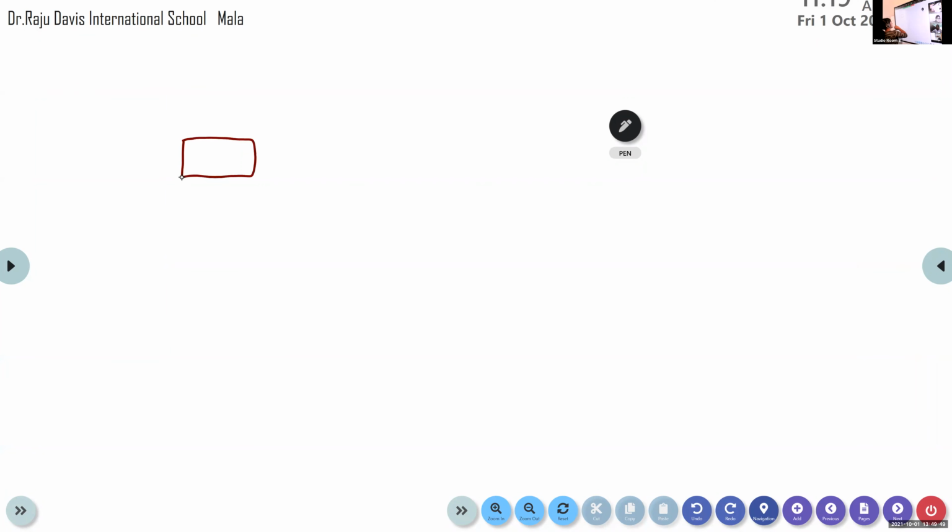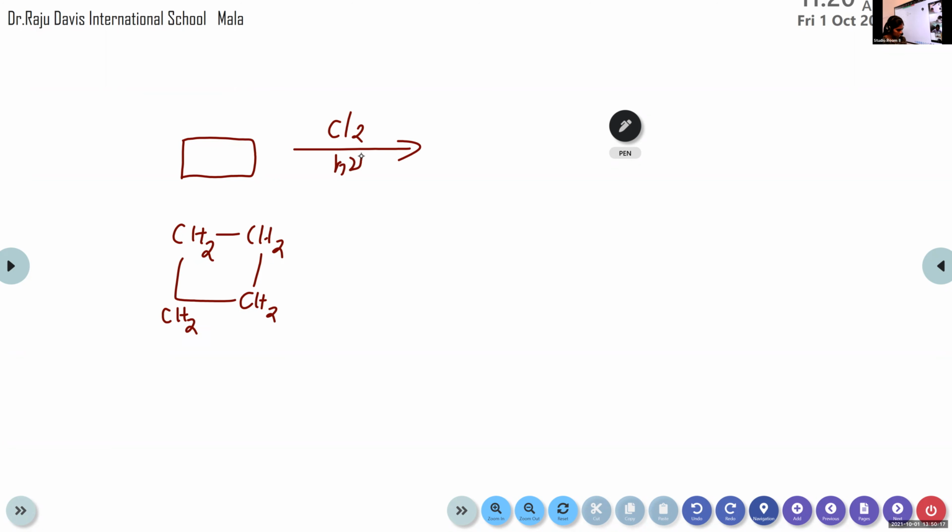This one is cyclobutane. That means this is its structure. CH2, CH2, CH2. Then again here, CH2. Each line indicates a bond between two CH2 groups. Clear? So here the first reaction is Cl2 in the presence of light, h nu. Chlorine in the presence of light. So what will be formed? Chlorine in presence of light.